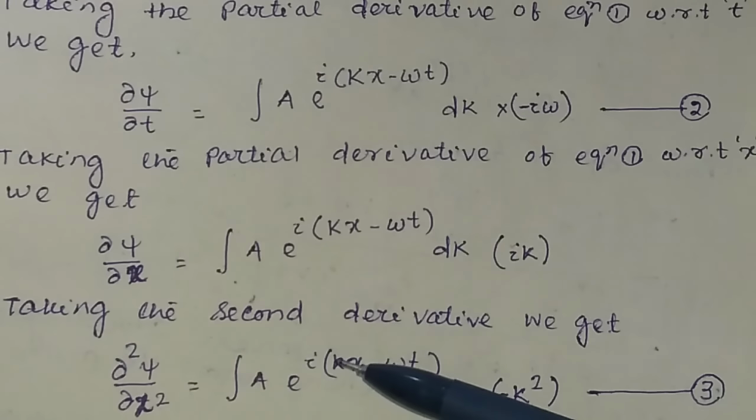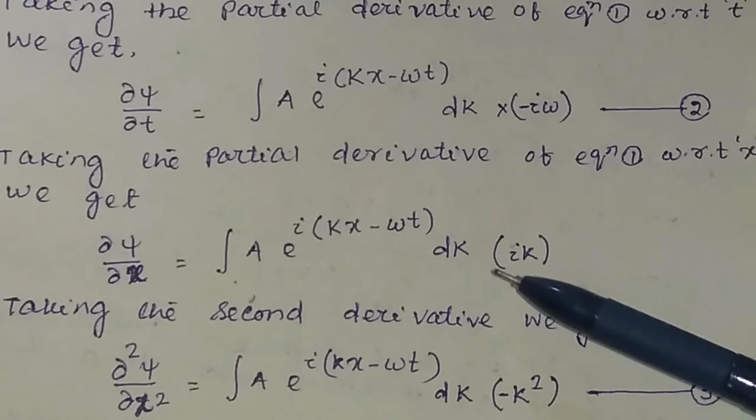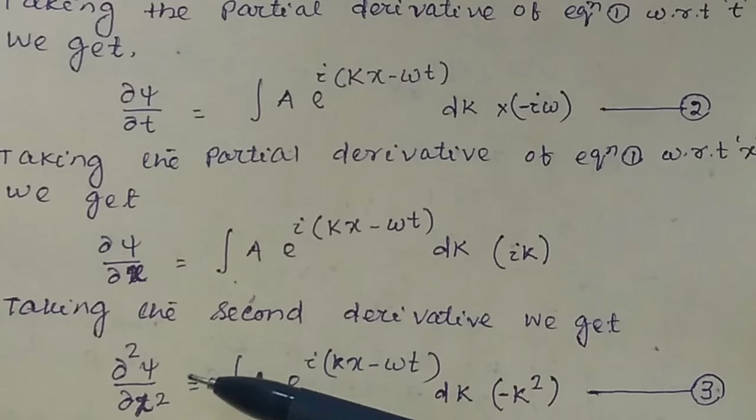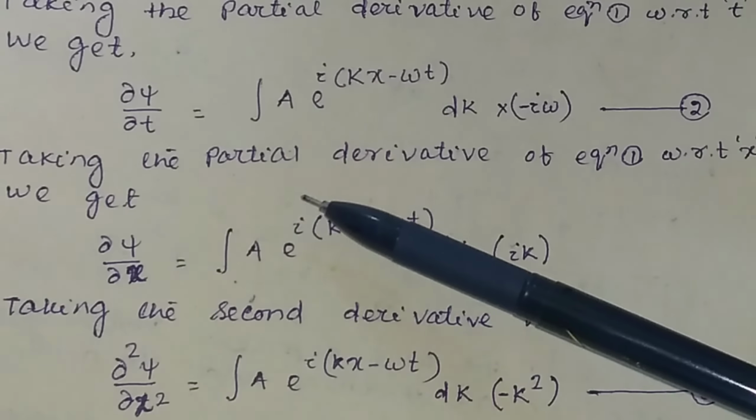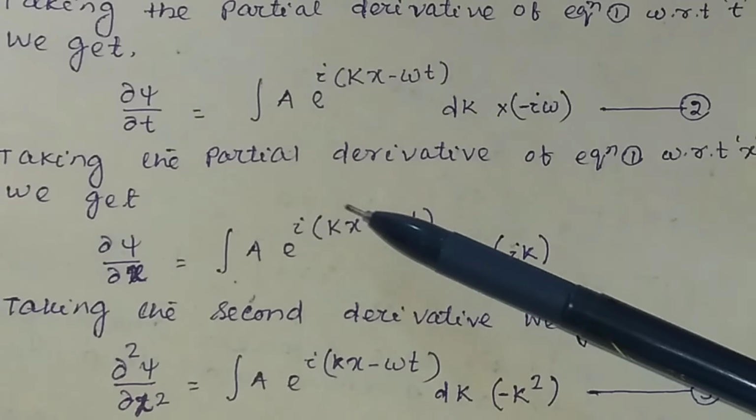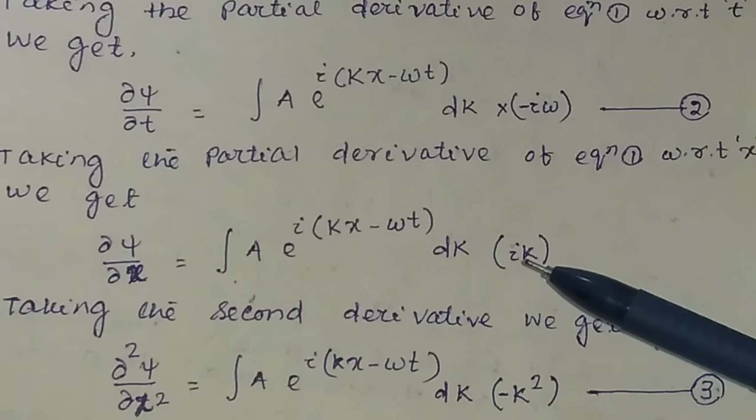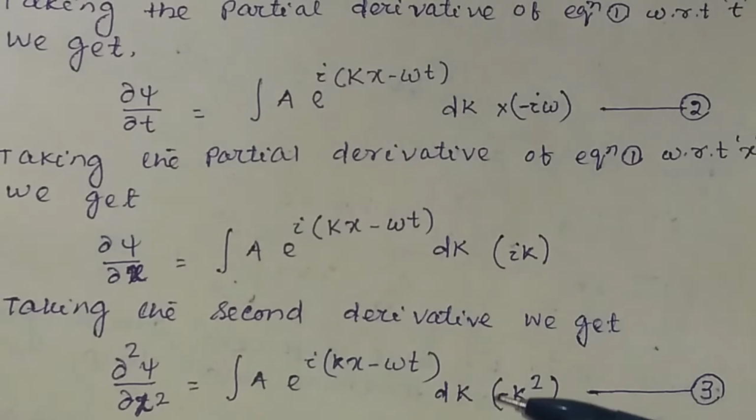And if you take the second derivative of this equation, then it will be equal to the second derivative of psi with respect to x, that will be equal to the integral of A e to the power i(kx minus omega t). For the second derivative, again you take the derivative of this part, that will be equal to ik. Here you have ik, so it will be equal to i square k square. i square is equal to minus 1, so that will be equal to minus k square. So this is equation number 3.